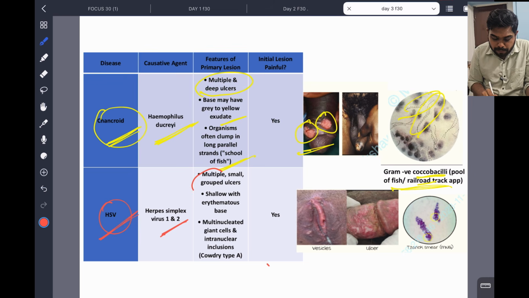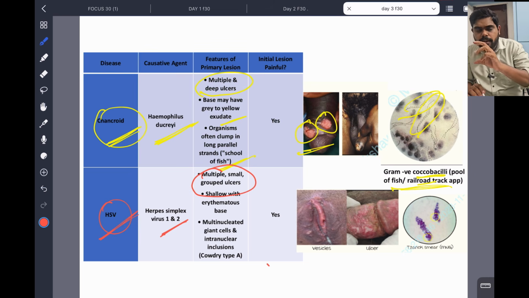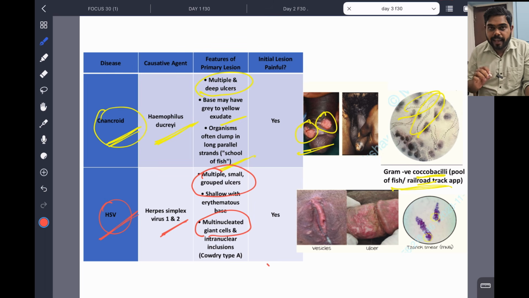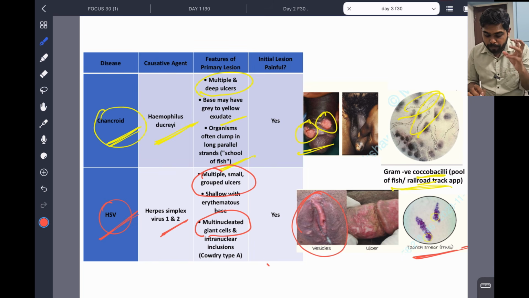This is multiple small grouped ulcers. The term will be there, it is very easy to understand. Whenever we have multinucleated giant cells, they will be there. These are the Tzanck smear. You can see the multinucleated giant cells. Okay, and you can see grouped vesicles and multiple small grouped ulcers. You can see this is the ulcer, and these are the vesicles.